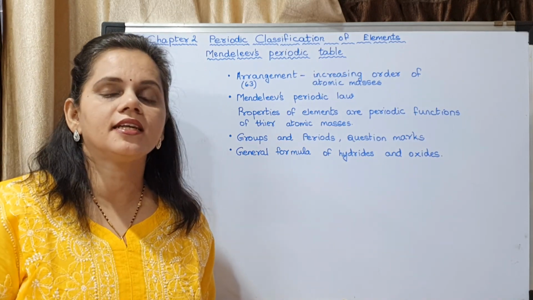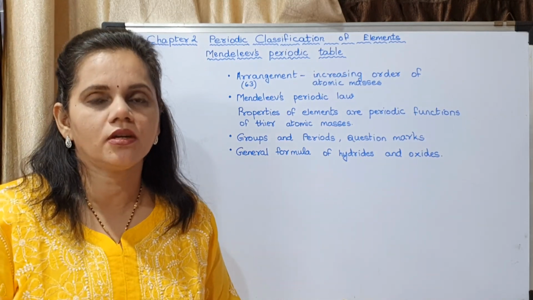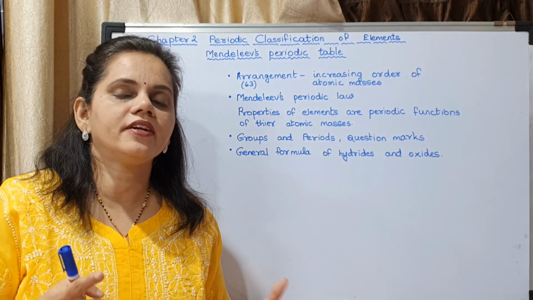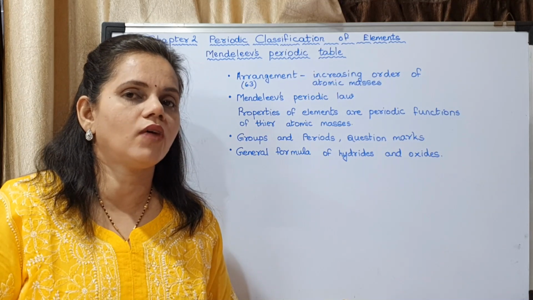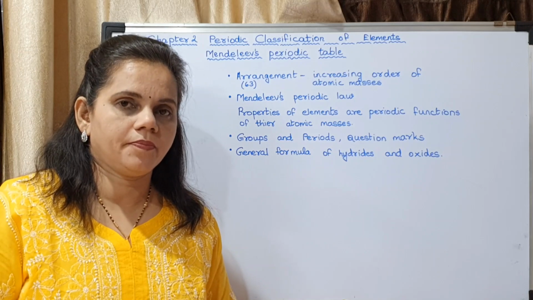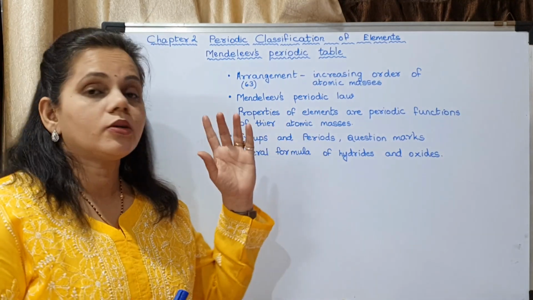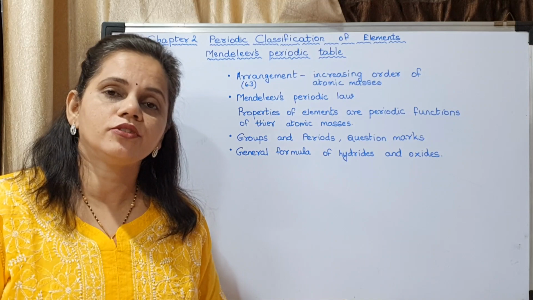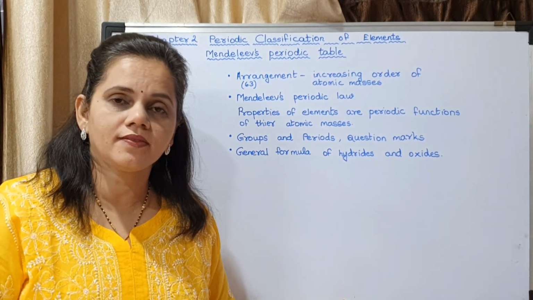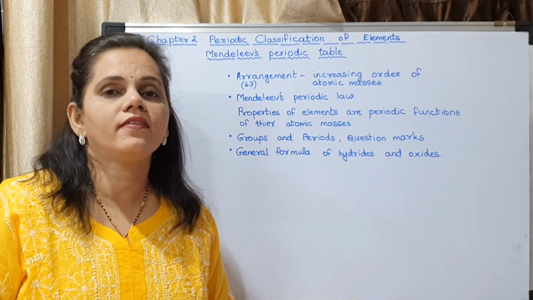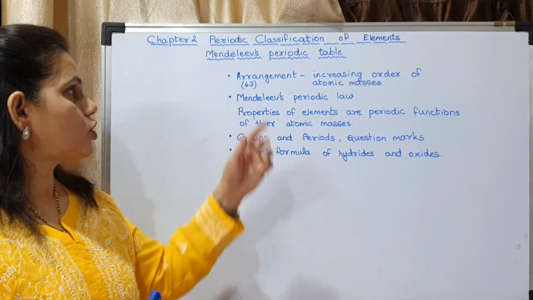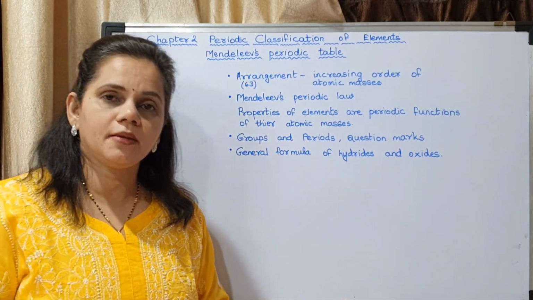You may see that they are having approximate values, not the exact value. You might not get the exact value, but a difference of 1 could be accepted. The answers for the other questions you have to refer from the notebook itself or from the textbook. Hope you have understood the homework. If you have any doubt, you may ask. So we may move on to today's topic, that is Mendeleev's periodic table.